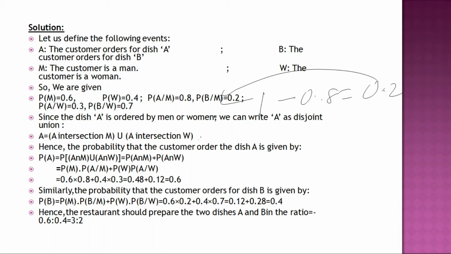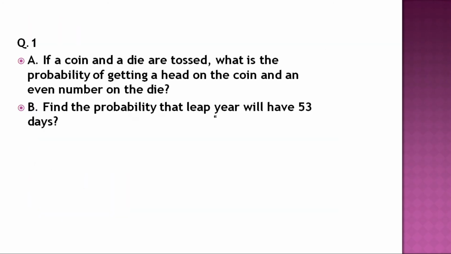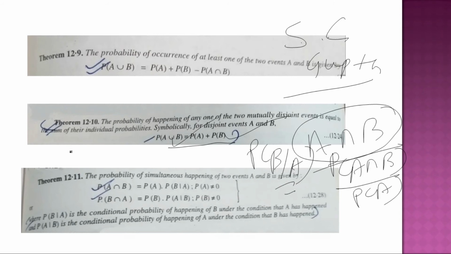So P(A intersection M) plus P(A intersection W). For this part, A intersection M, which formula am I using again? This formula, the conditional probability formula.